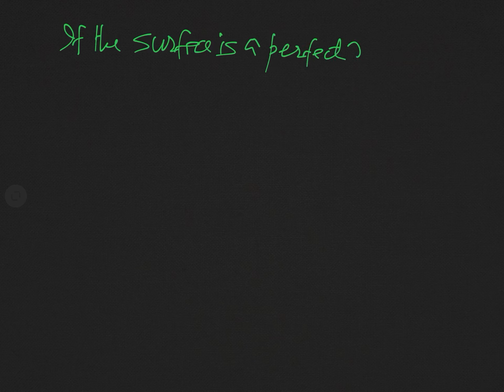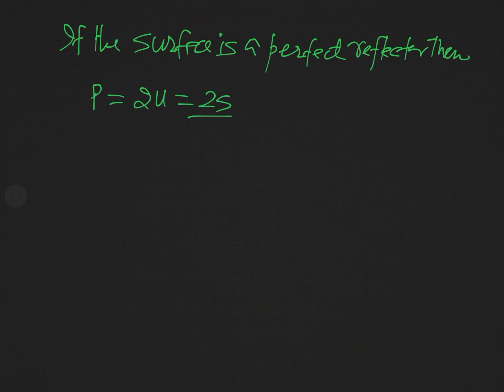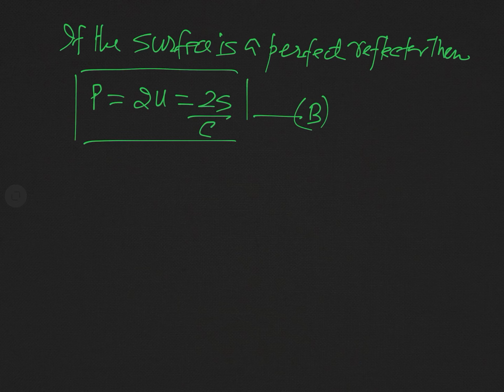So we can easily say that if the surface is a perfect reflector, then what will be the radiation pressure P? This will be simply equal to 2U, and this is 2S over c. This will be the expression.